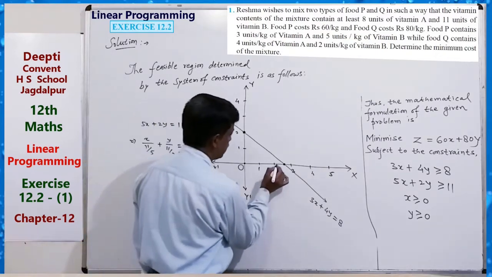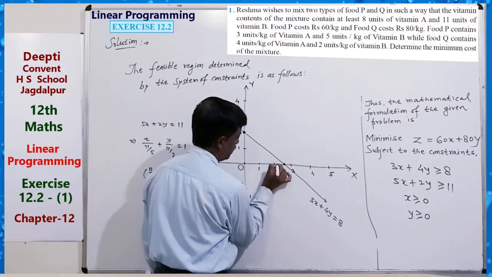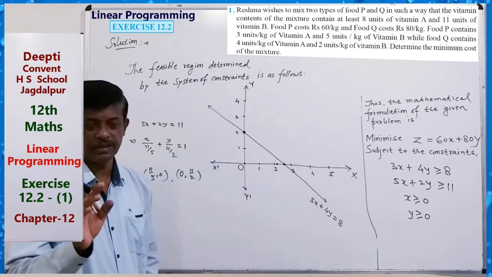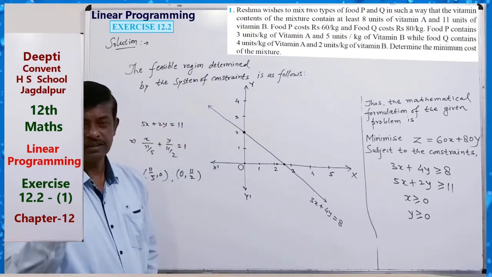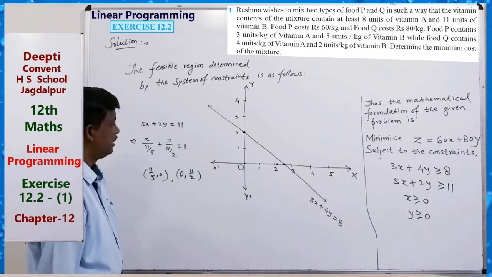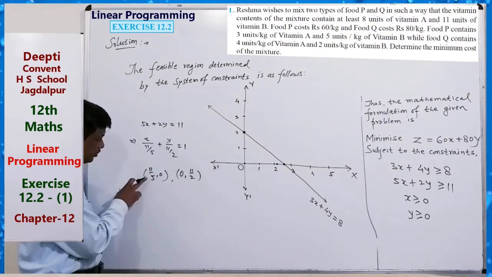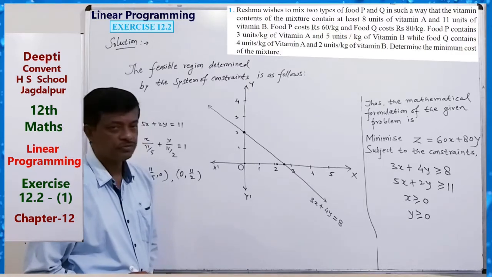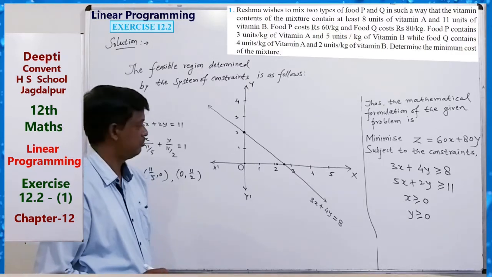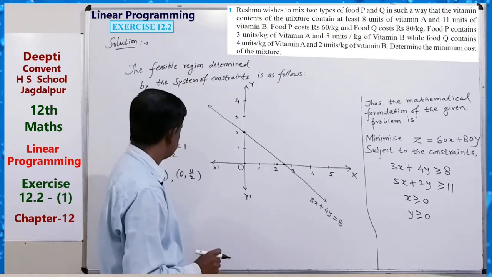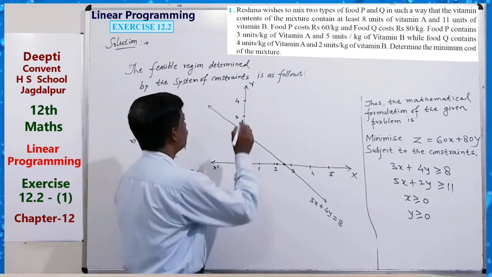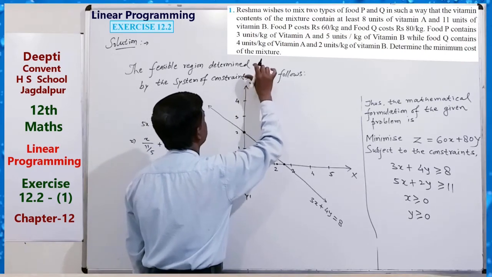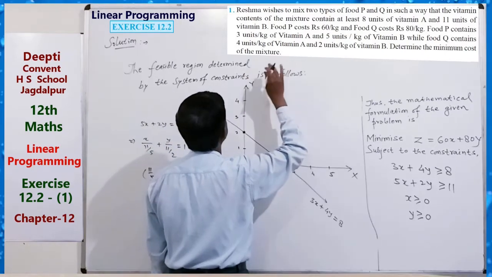So we can write here, just take a scale in such a way that the diagram should be very clear. And 0, 11 by 2. 11 by 2 means 5.5. So 4, and then just for drawing this,